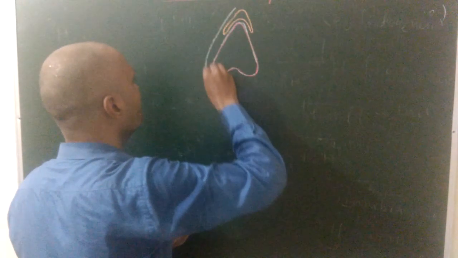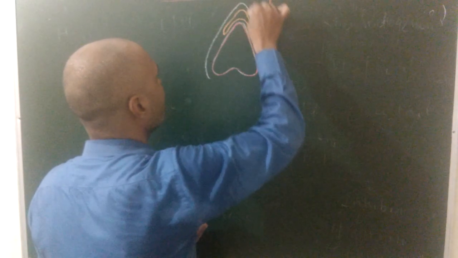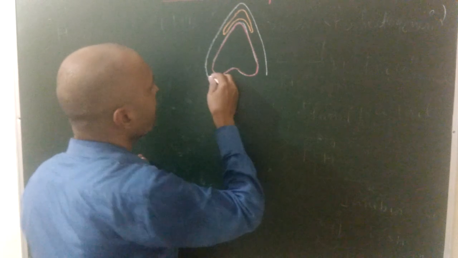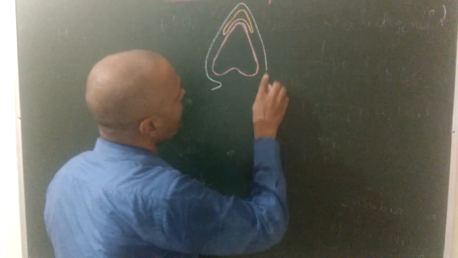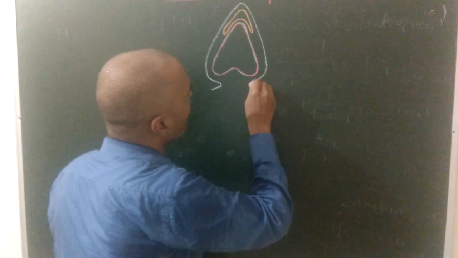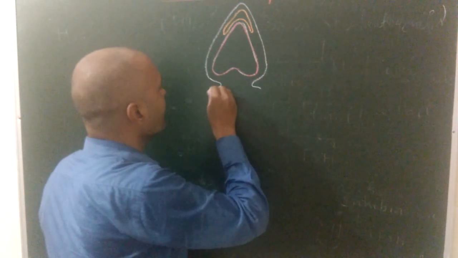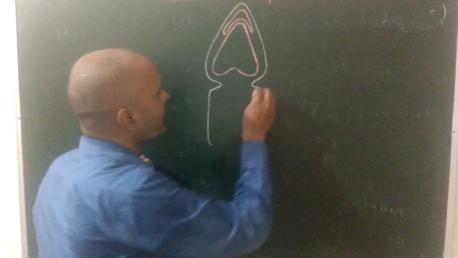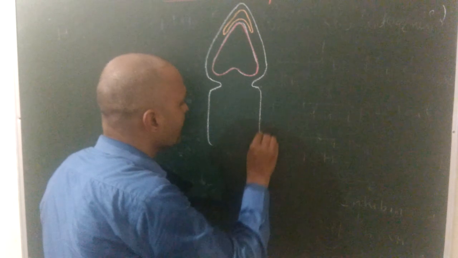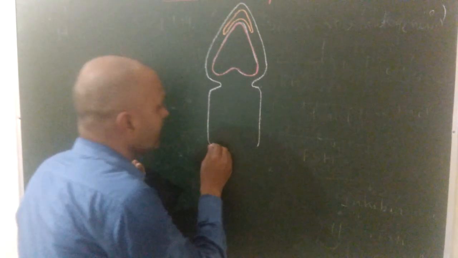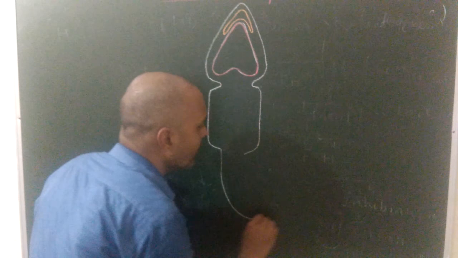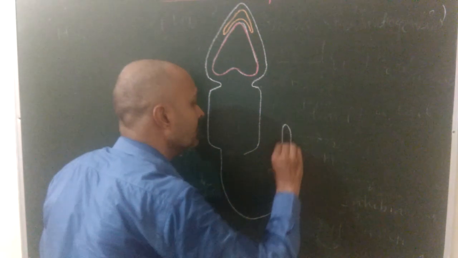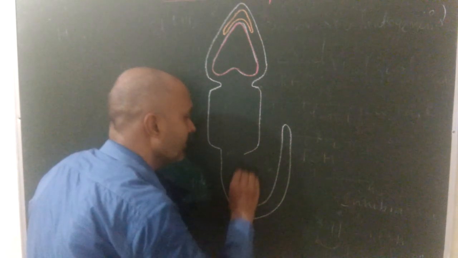So this is the head part, and after the head there is a constriction, very sharp area known as neck. After neck there is a broader part known as middle piece, and finally this middle piece forms a long structure that is known as tail.